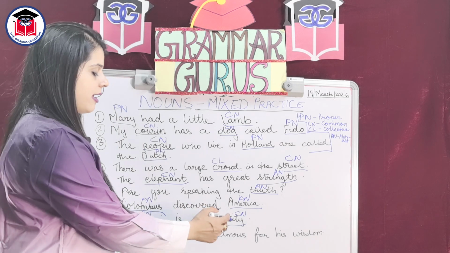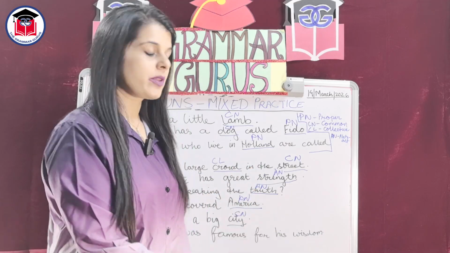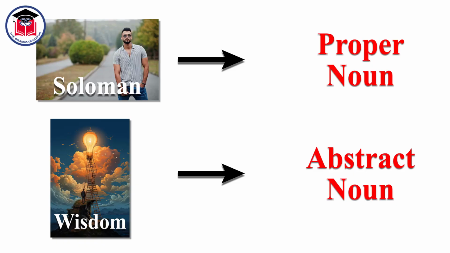Solomon was famous for his wisdom. Solomon is the name of a person. Hence, it is a noun. But which type? It is a special name. Thus, Solomon is a proper noun. Was famous for his wisdom.